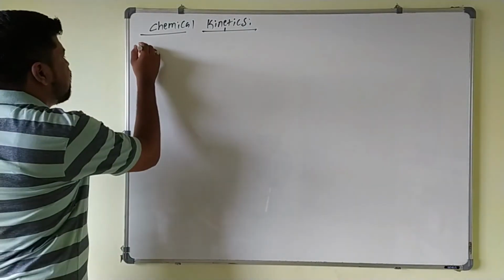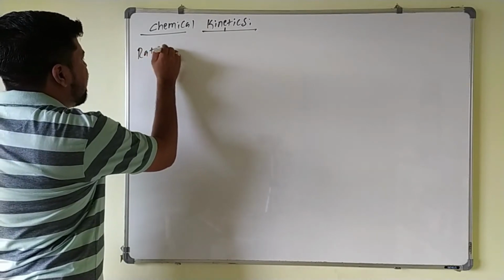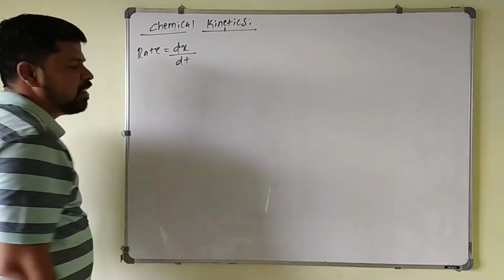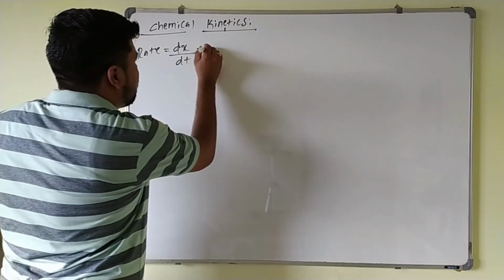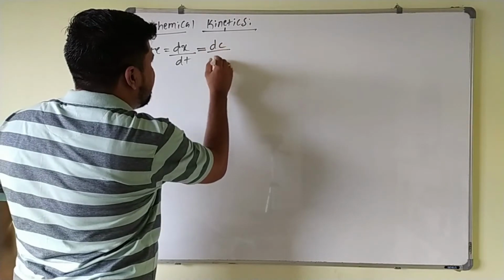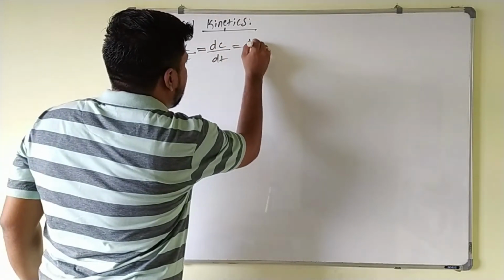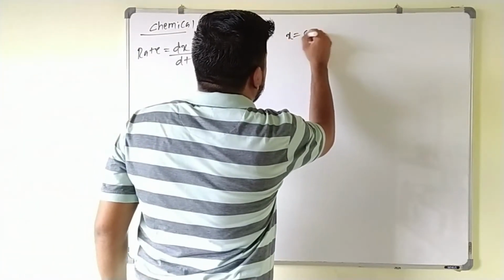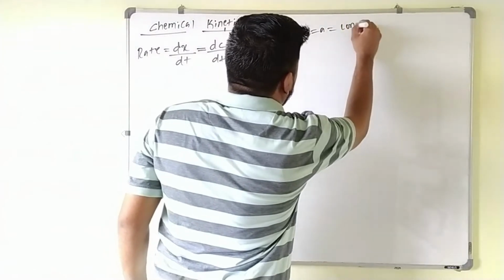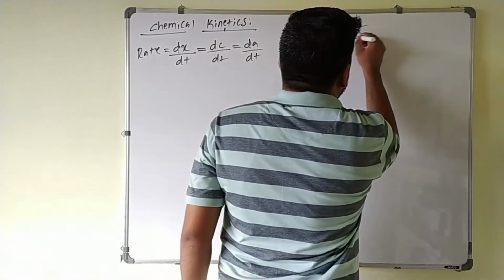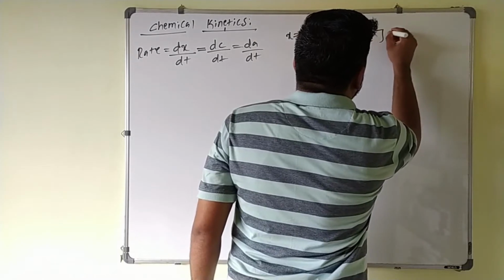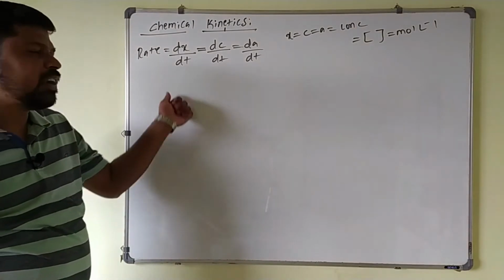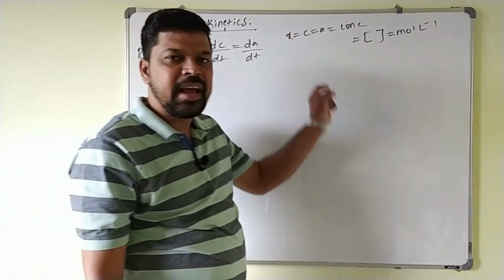Here, the rate of the reaction is nothing but the change in concentration, that is dx divided by the small change in time, dt. In some books they have given dc by dt, or it may be da by dt. Here x, c or a is nothing but the concentration of the reactants, the molar concentration, that is mole per liter. So what is the rate of reaction? Change in concentration divided by time taken.